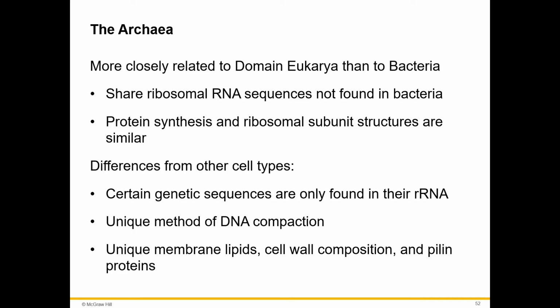They share ribosomal RNA sequences that are not found in bacteria. Protein synthesis and ribosomal subunit structures are also similar. Differences from other cell types: they have certain genetic sequences that are only found in their rRNA. They have a unique method of DNA compaction, and they have unique membrane lipids, cell wall composition, and pilin proteins.